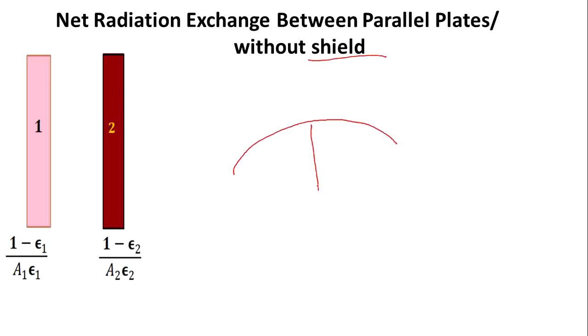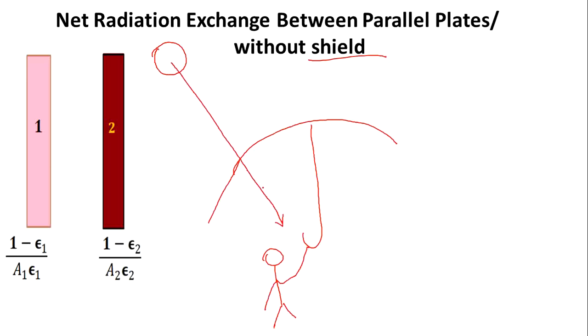Consider an umbrella. This is the sun. You are standing here holding this umbrella. The radiation won't fall on you directly, because there is something in between the source and you. That is what is called the radiation shield. It avoids the radiation falling directly on you. That's why you can put some radiation shield around you.